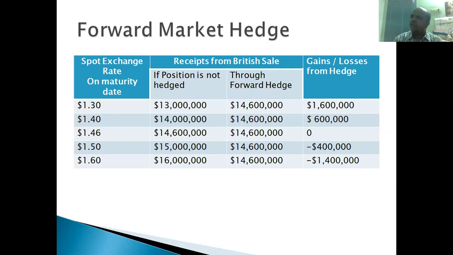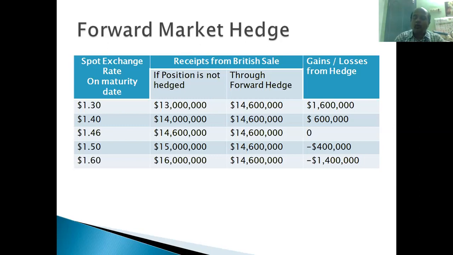Boeing Corporation says that after 1 year, it will pay 10 million pounds to Bank of America. Bank of America has to repay $1.46 per pound. Bank of America accepts this, and the contract is created. So because of this forward contract, the amount to be received by Boeing Corporation is $14,600,000. So how much are they going to make? $1,600,000 is the gain.